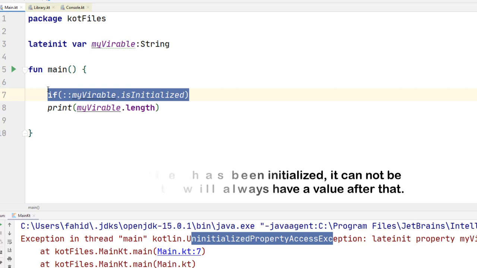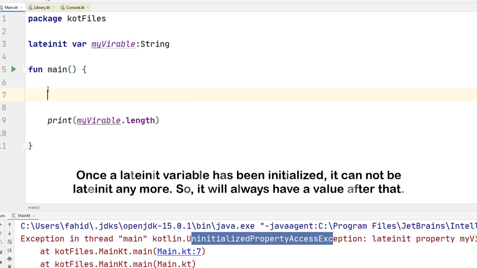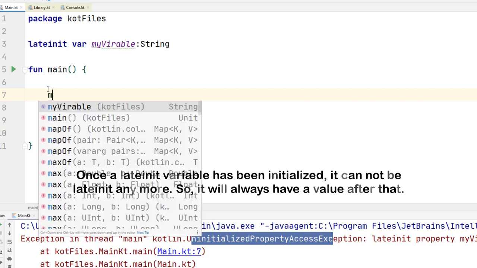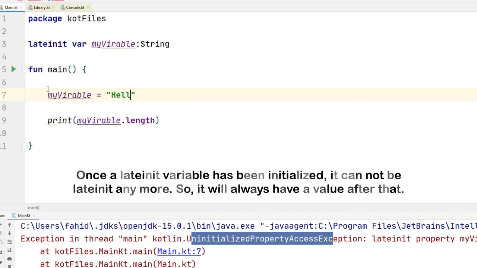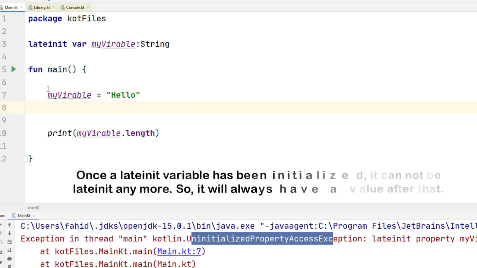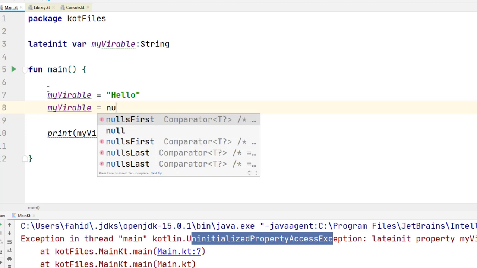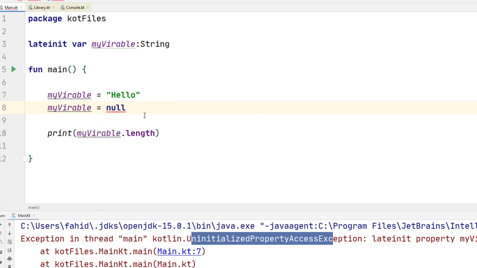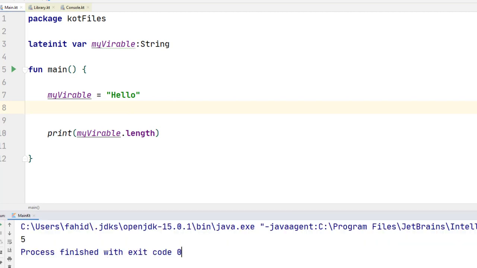But the good thing is you probably want to initialize lateinit variables in your main method. So I can say my variable equals hello, and now we are all done. There's no way we can get another exception for this variable in the future, not to mention that we cannot set it to null anywhere. Okay, so if I now run it, it works. That's the concept of lateinit variables and null variables. So the main idea again, and yes, I'm emphasizing it because it's an important thing about Kotlin, is to try to move away from null.